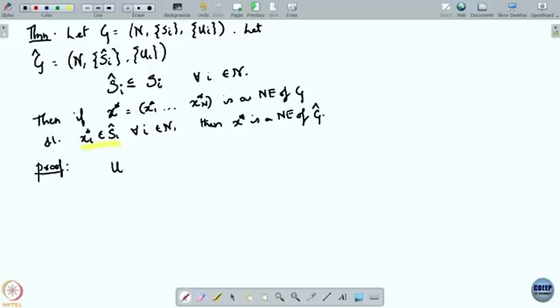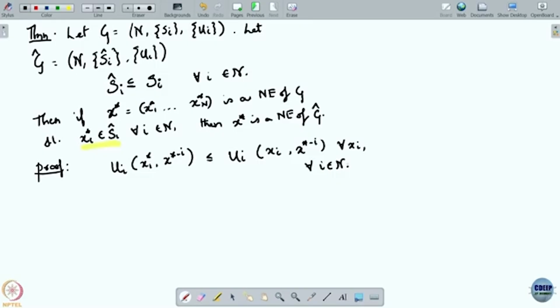Okay, and the proof is very simple. So let's just quickly do the proof. We clearly have, since X star is a Nash equilibrium, Ui of X star i comma X star minus i is less than or equal to Ui of Xi comma X star minus i, for all Xi and for all i in N.